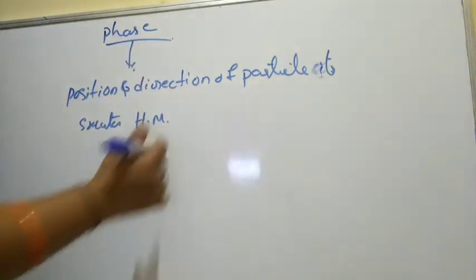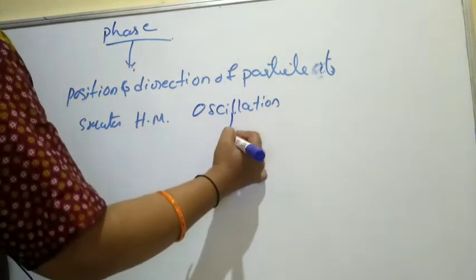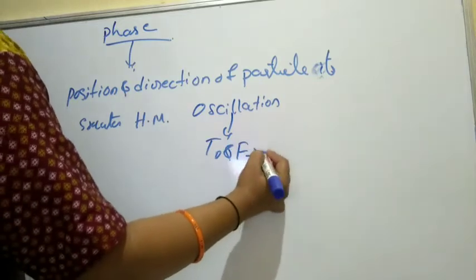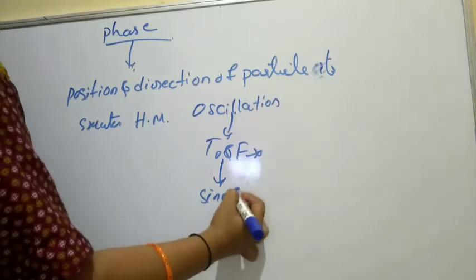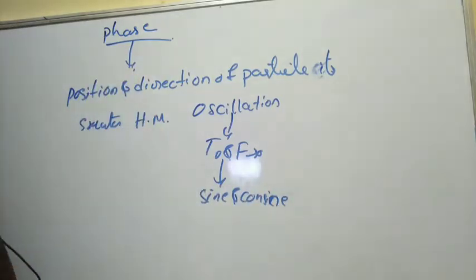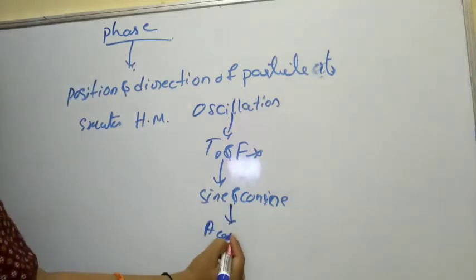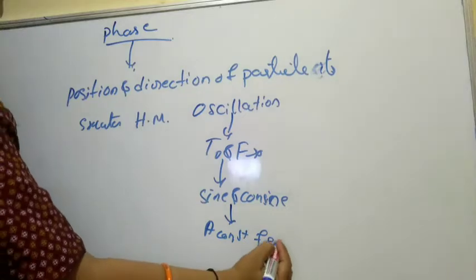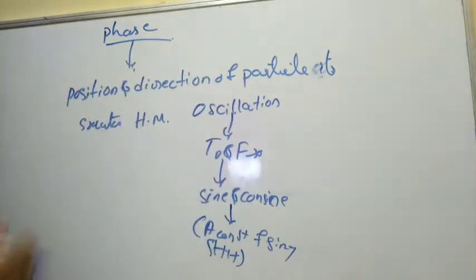So oscillation is nothing but a to and fro motion, and it can be expressed in terms of sine and cosine. That tells us it is harmonic motion, or harmonic oscillation motion. When its amplitude is constant and the frequency is single, that is simple harmonic motion. These are the three, which you can understand one by one, step by step.